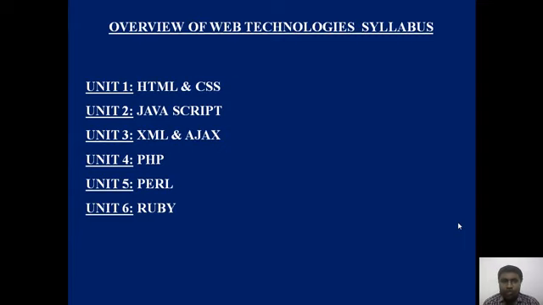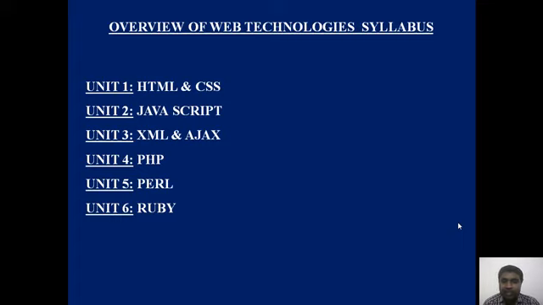In the first unit we will study one front-end language, that is HTML, and one presentation language, that is CSS, Cascading Style Sheets. In the second unit we will study one validation language, that is JavaScript, and in the third unit we will study XML, which stands for Extensible Markup Language, which is widely used in data sharing applications.